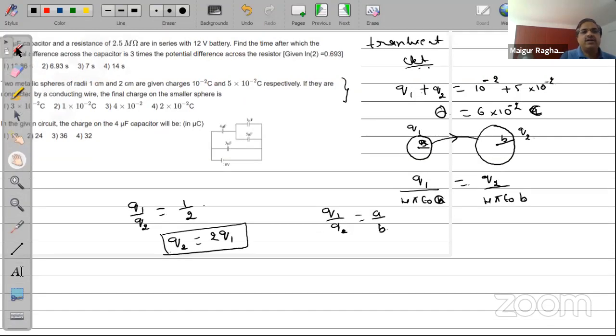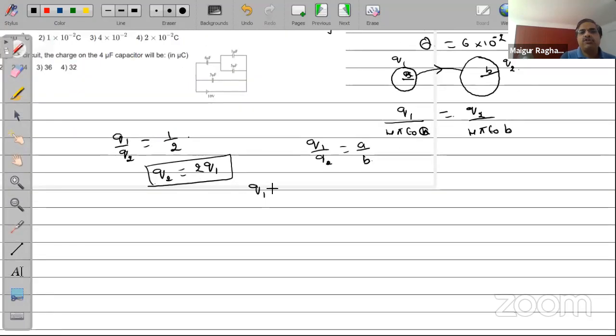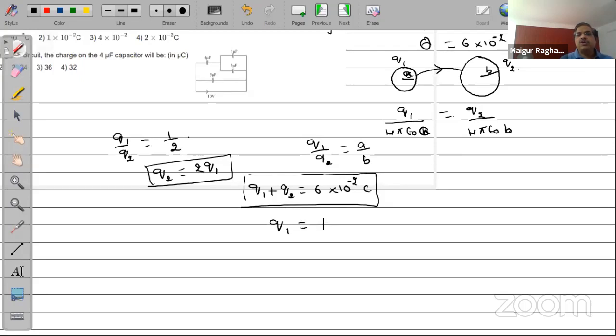And further, you have Q1 plus Q2 is equal to 6 into 10 to the power minus 2 coulomb. Now, from these two equations, you can immediately get what Q1 is. Very simple, isn't it? Q1 should be equal to 2 into 10 to the power minus 2 coulomb. Just think about it. Because you have Q2 by Q1 is equal to 2 and Q1 plus Q2 is equal to 6.